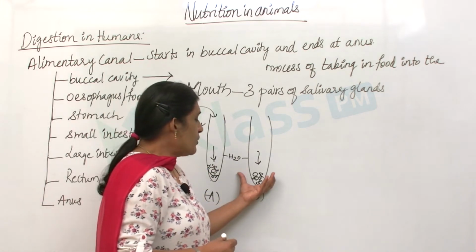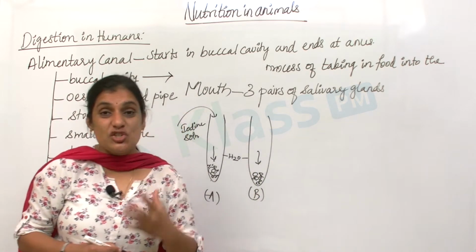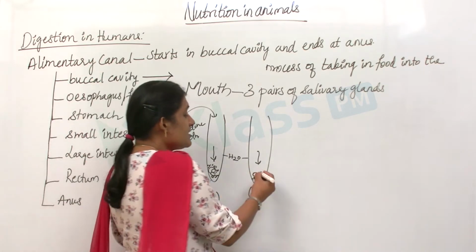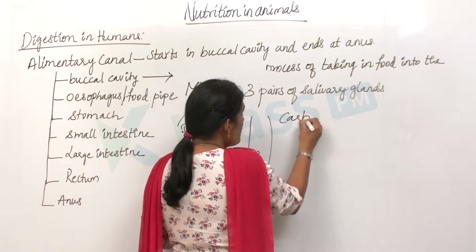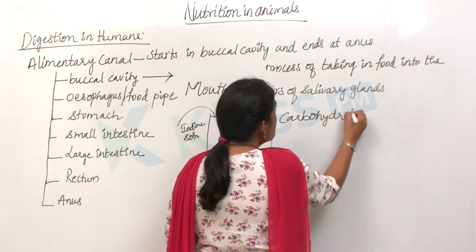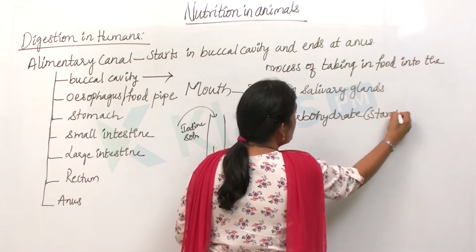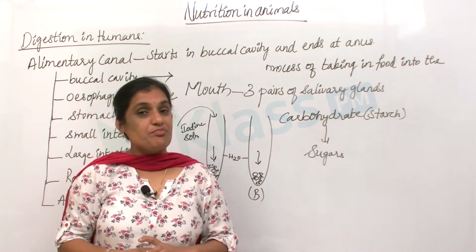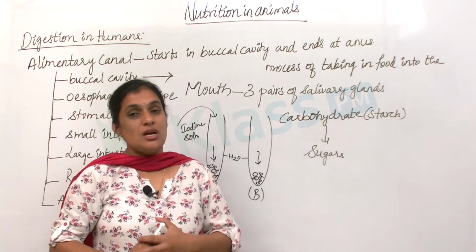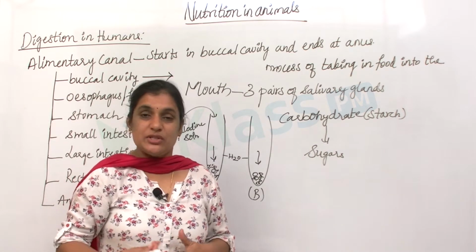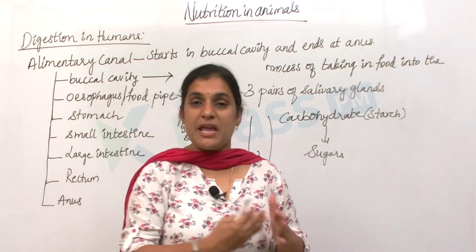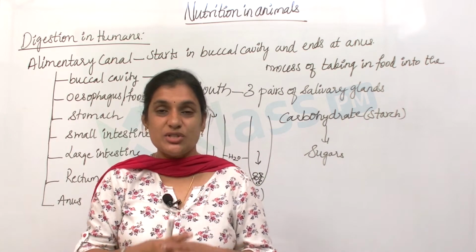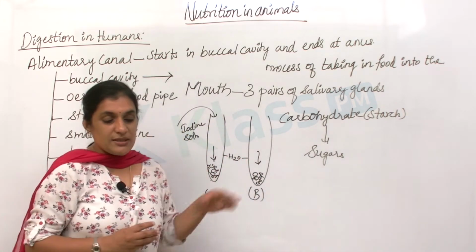But why doesn't the food in test tube B show any color change? That is because this indicates that the carbohydrate which is present in the form of starch is digested or broken down into simple sugars. So from this, what did you understand? There is a partial digestion happening inside your mouth or oral cavity. The saliva produced by the salivary glands helps in breakdown of the carbohydrate chain into simple sugar. That means the starch present in the food is broken down into simple sugar.